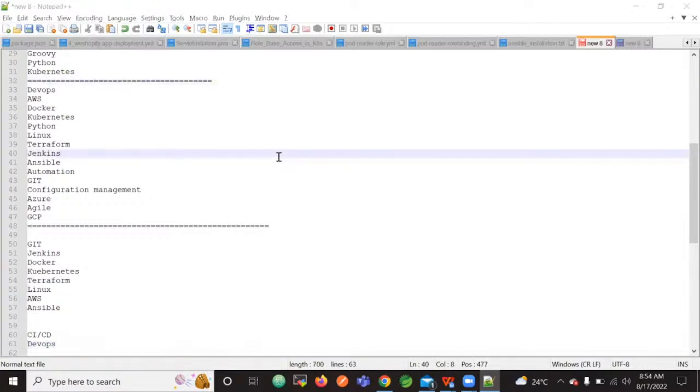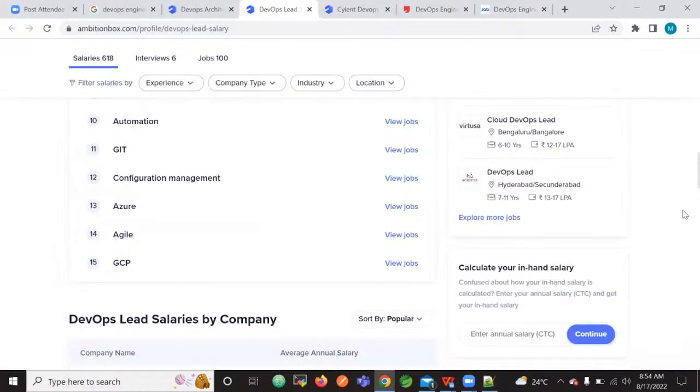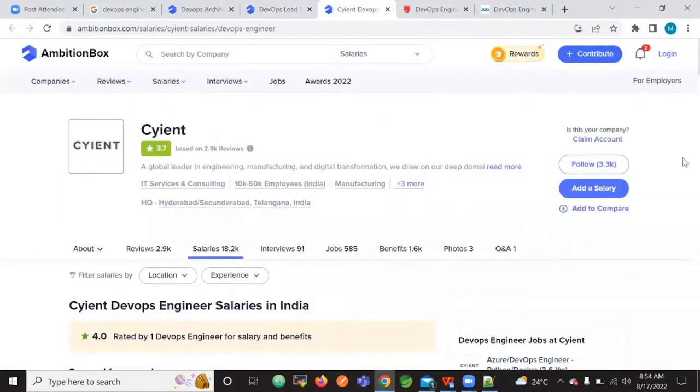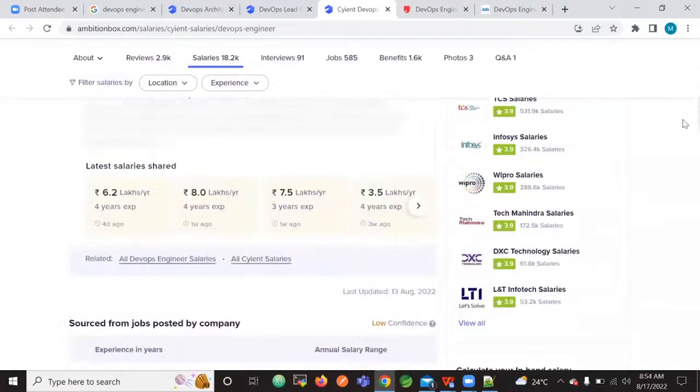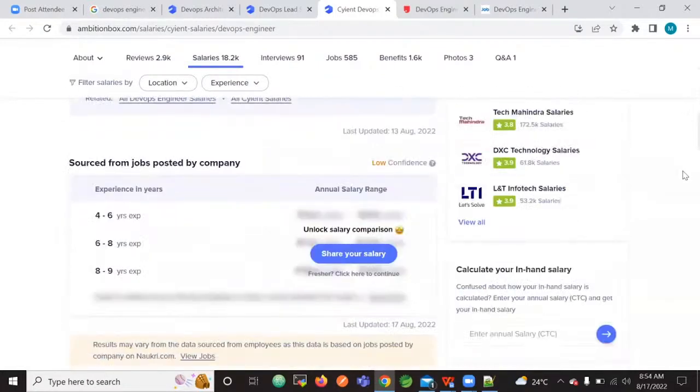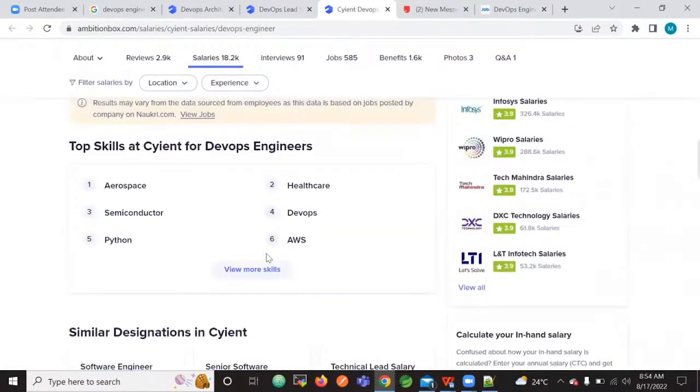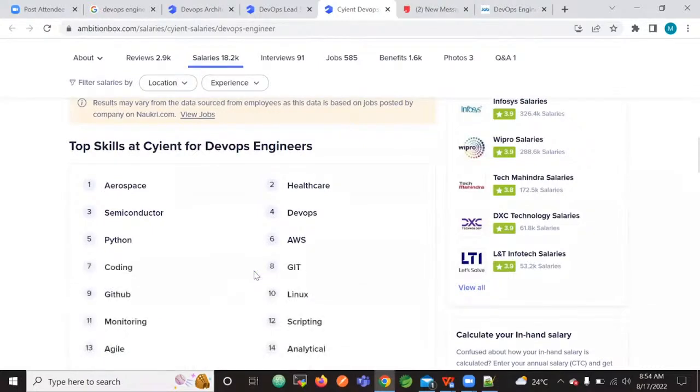Okay, let us do more analysis. This is for the lead role. So Cient is also expecting DevOps engineers. Who is giving 5,56,000, around 6 lakhs, it is giving. And what are they commonly expecting from the DevOps? See this.